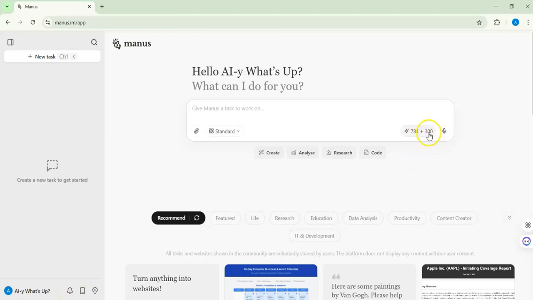Here it's the standard. Usually we have 300 credits, and this is my initial, the 784. It's my initial credits, but there are 3 daily credits, fresh credits. It will be fresh as usual, and you can look at those things if you didn't see Manus earlier. You can also check here the things you want to explore more, for example education, data analysis, content creator, productivity, IT and development, whatever. But today we'll just go for notification.